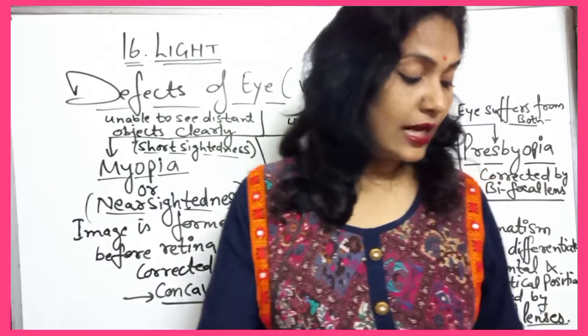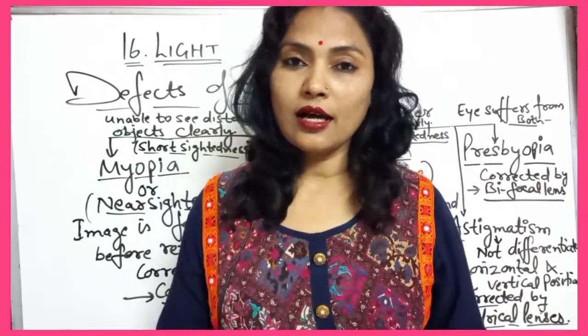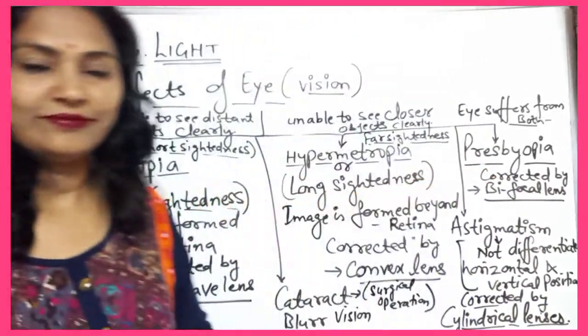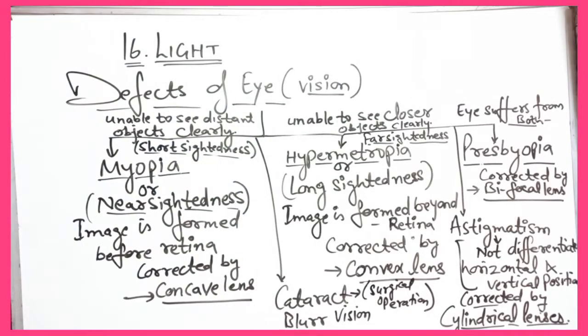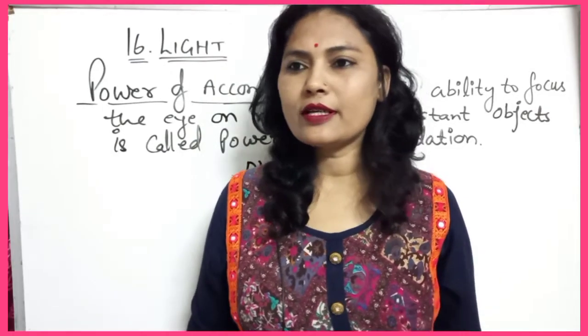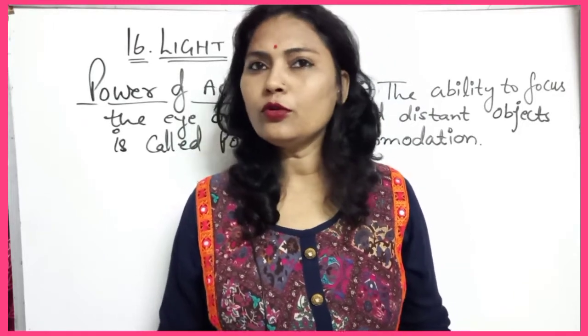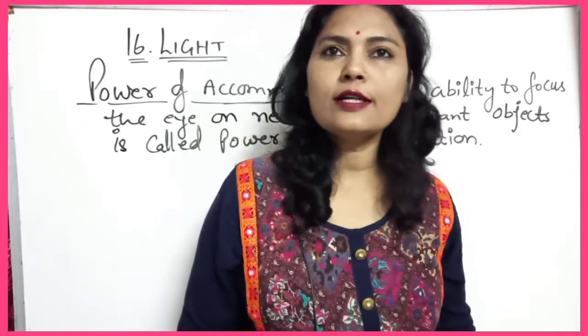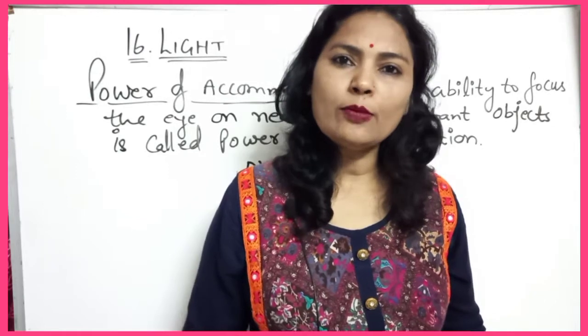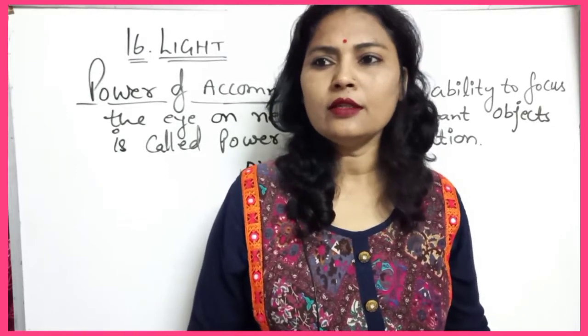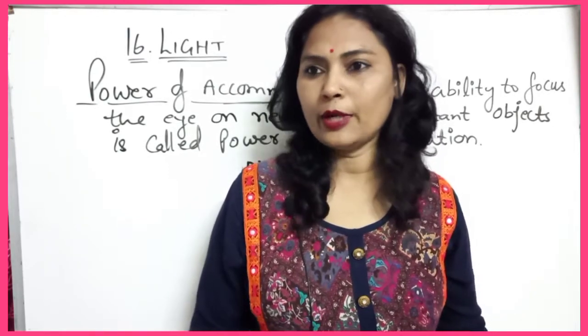After that I want to discuss another topic. I would like to discuss the power of accommodation and near point. The ability to focus the eye on nearby and distant objects is called power of accommodation.